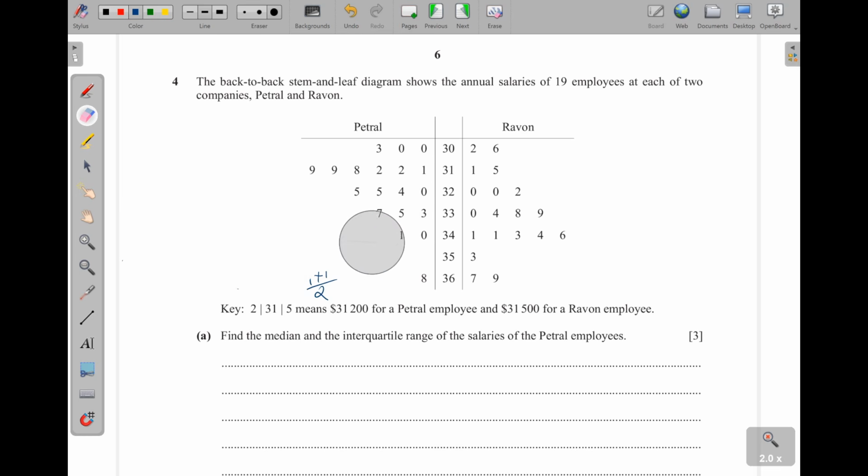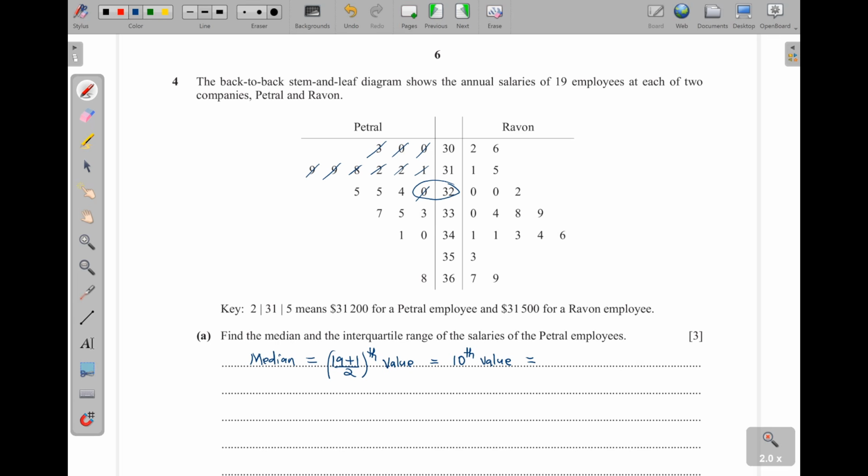So if the number of data points given is odd, we first add 1 and then divide by 2. The median is therefore going to be the 19 plus 1 over 2 value. Automatically, this will be the 10th value. So we can count, it is for petrol. 1, 2, 3, 4, 5, 6, 7, 8, 9, 10.